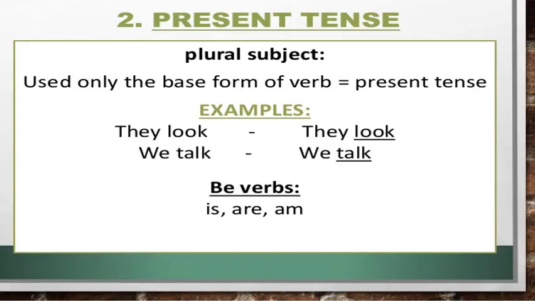So students, in a plural subject, as I told you, we didn't use s with speak. In the last slide, I used the sentence, we speak. So here is the explanation of this. A plural subject uses only the base form of the verb equals present tense. The examples are they look, it will become they look. We talk, it will become we talk. And be verbs, as I told you in the example, be will become is, are and am.